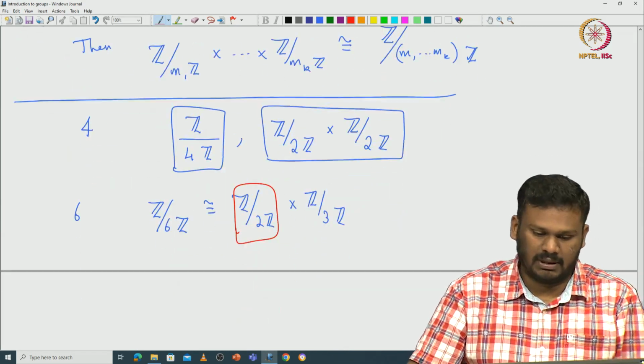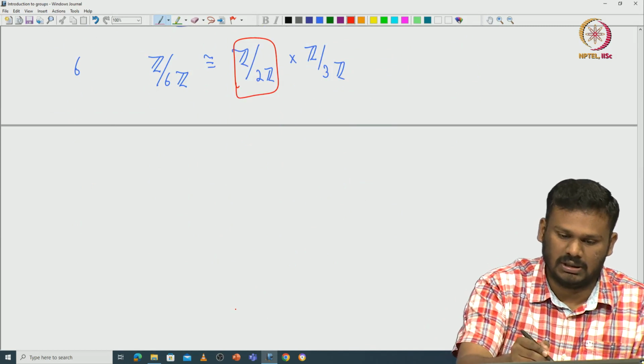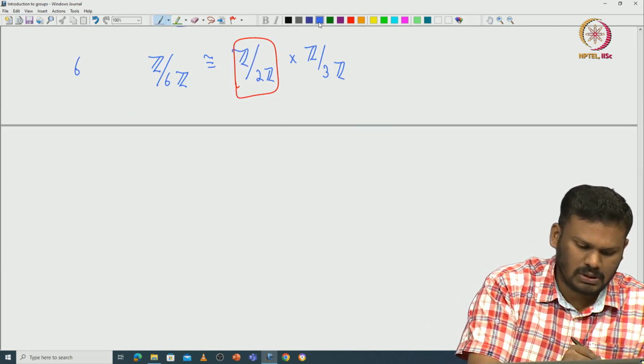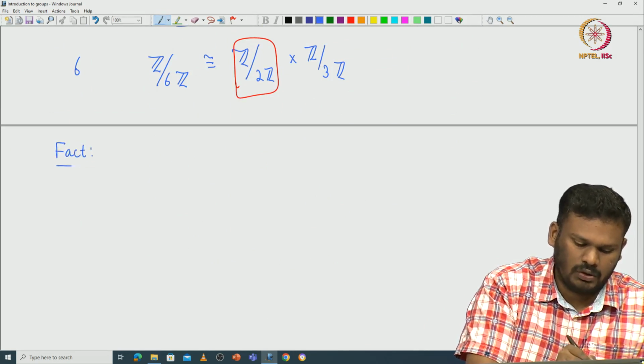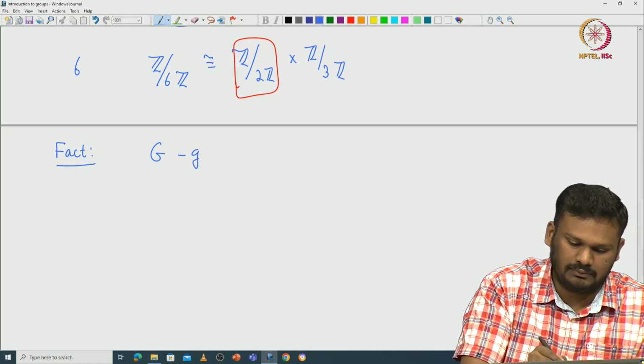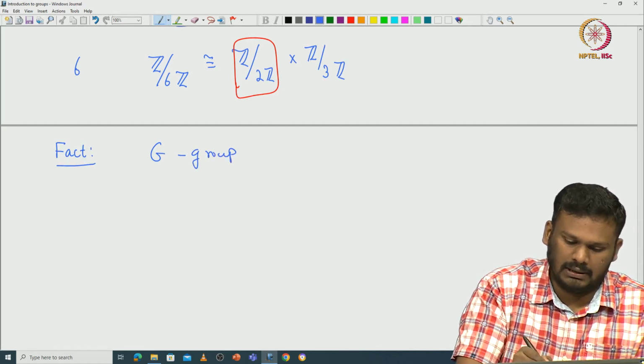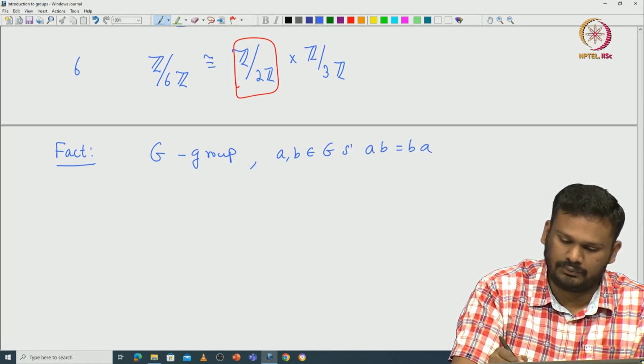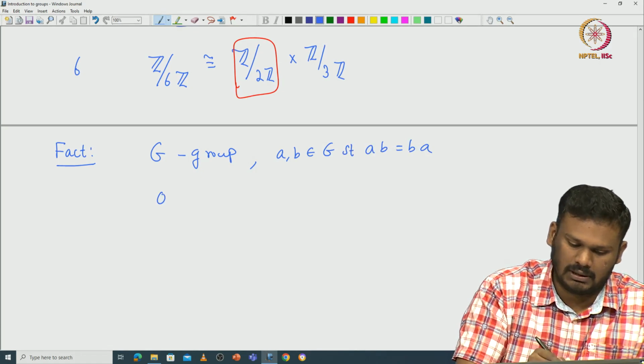Okay. So, this phenomenon is actually true in general for any group. This is something I already proved, I am just recalling it. You have a group, let us say G, and a and b are both elements of G such that ab commutes. Now look at the order of a and then the order of b.